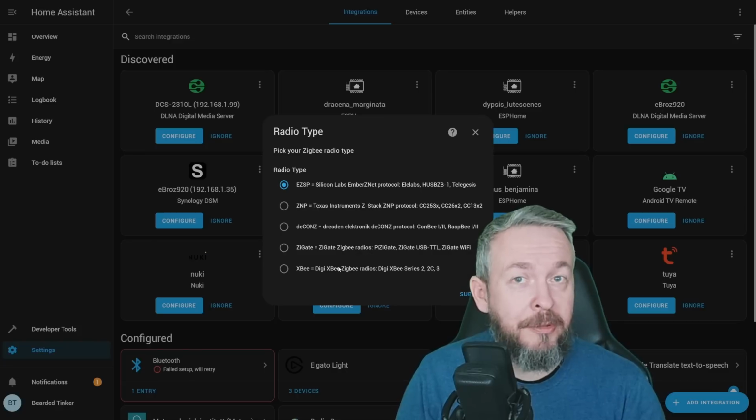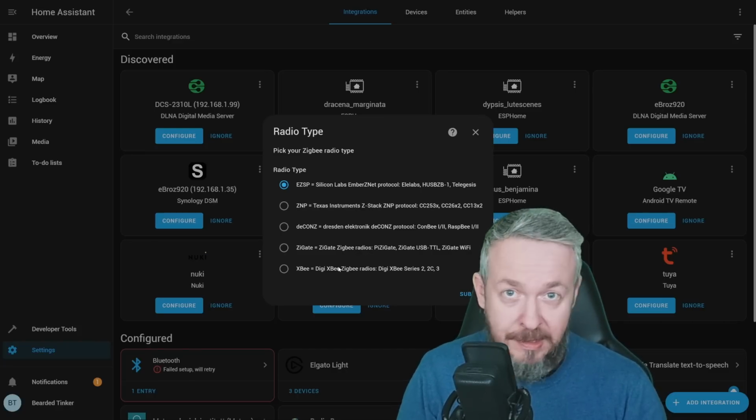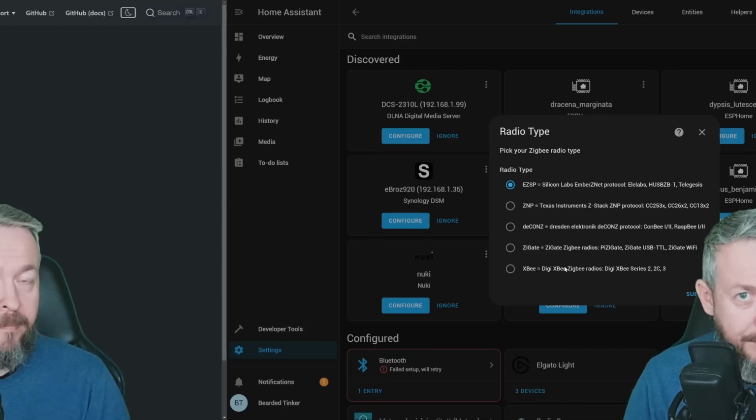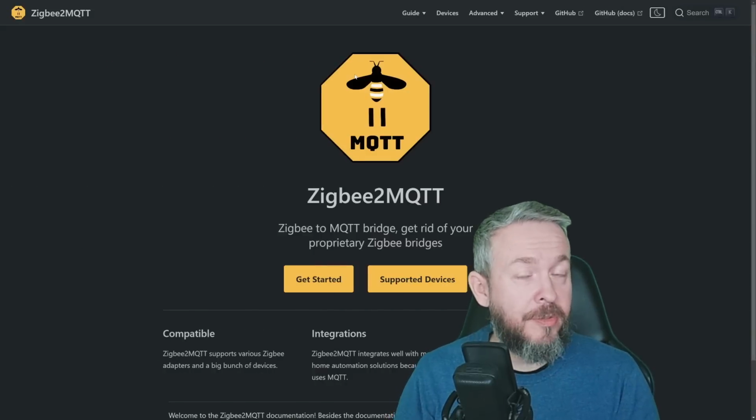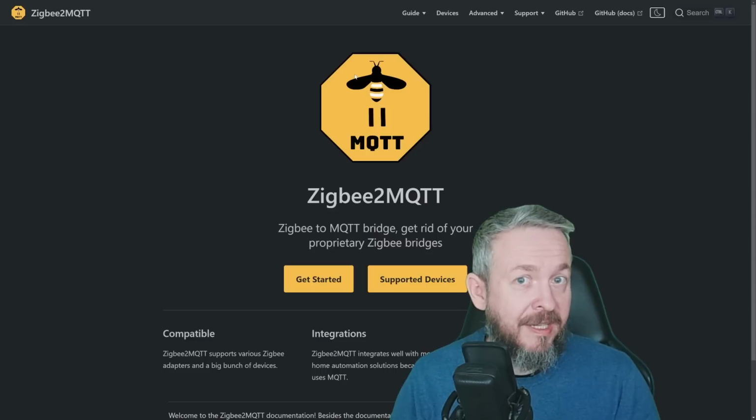Maybe the router or end device that you are using will not exist in the database, but at least your coordinator will work. Okay, now let's look at pros and cons of Zigbee to MQTT. Well, let's start with something that can be both pro and con.